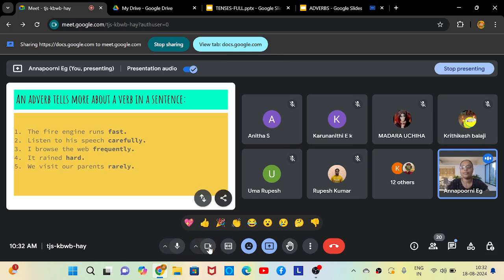Okay. So I browse the web frequently. So here browse is the verb and frequently is the adverb. Next is it rained hard. So rained is the verb and hard is the adverb.